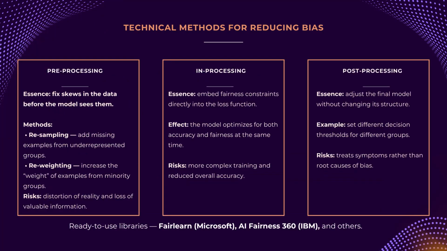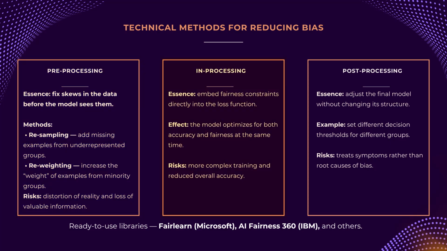Next, technology. We've gathered the right people, now let's give them the right tools. A full toolkit exists to mitigate bias, which can be grouped by the stage at which they are applied. First is pre-processing, which happens before training. The goal here is to fix skew directly in the data. Common techniques include resampling, where we add more examples from underrepresented groups, and reweighting, where we assign more importance to examples from certain groups. These methods are simple and effective, but they risk distorting reality or losing valuable information.